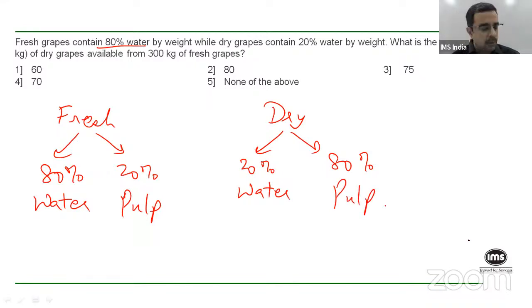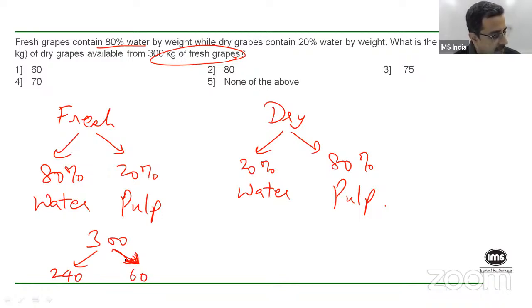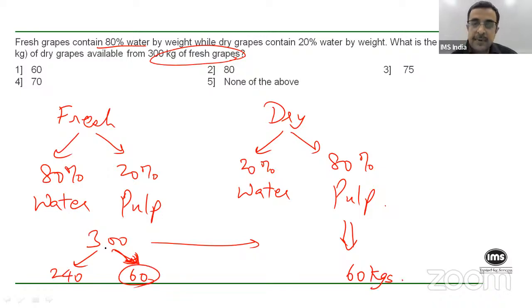Okay. So now, look, when you have 300 kgs of fresh grapes, obviously 80% of that 300 will be water, which is 240 kgs, whereas only 20%, that is 60 kgs, will be pulp. Now, when you dry these grapes, the water will dry out, most of it, but the pulp will remain the same. You understand that? Which means now for the dry grapes, this 80% is the 60 kgs, right? The 60 kgs of pulp that you had in the fresh grapes will now form 80% of the dry grapes. Do you understand that, right?